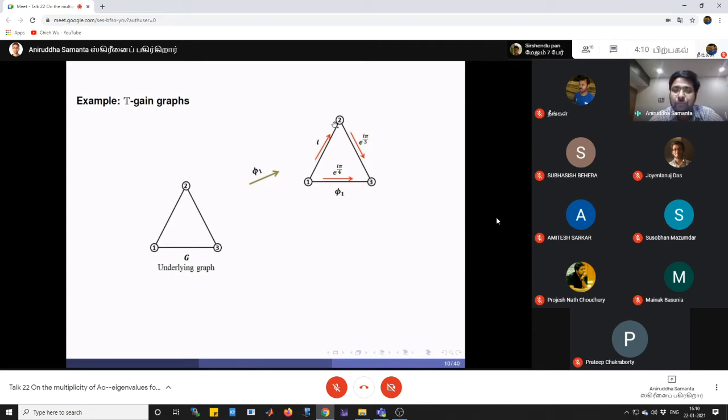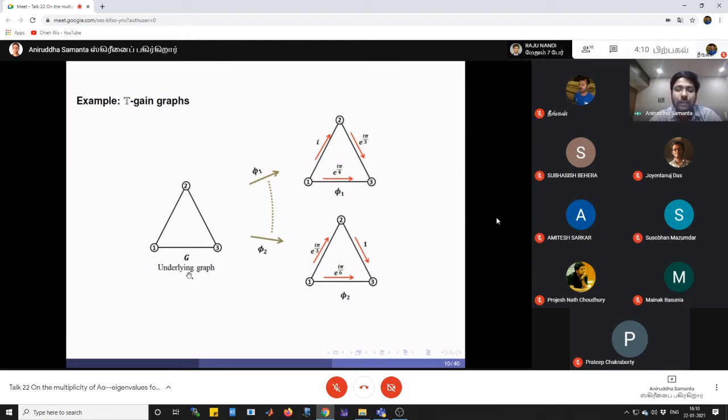So if we change the gain of its oriented edges, we can have a different T-gain graph. So here we have another T-gain graph. In this way, if we change the gain of its oriented edges, then we have uncountably many T-gain graphs. Each one of them has the same structure G, but we have a different T-gain graph associated with it.